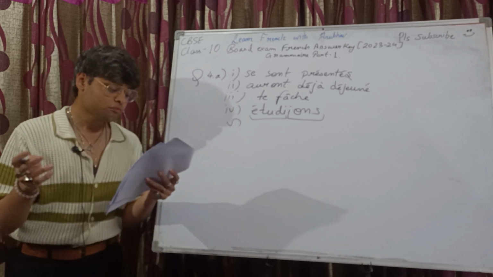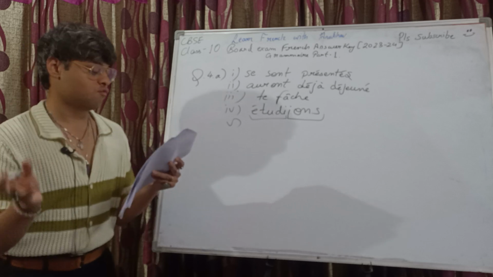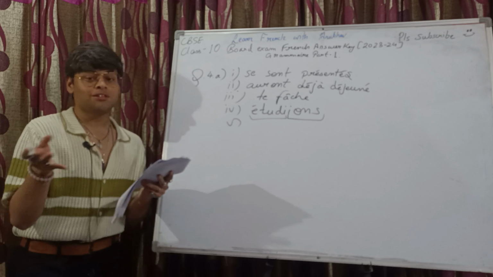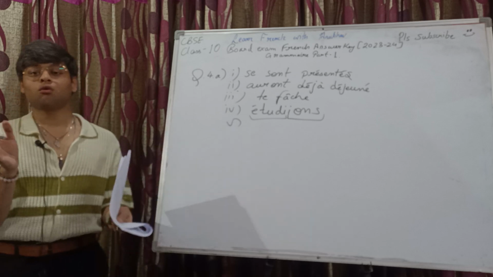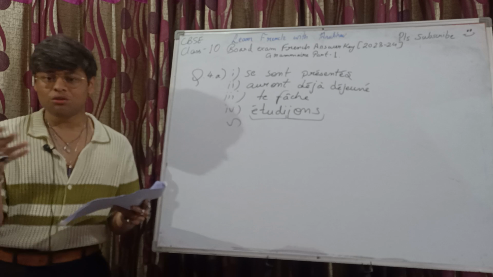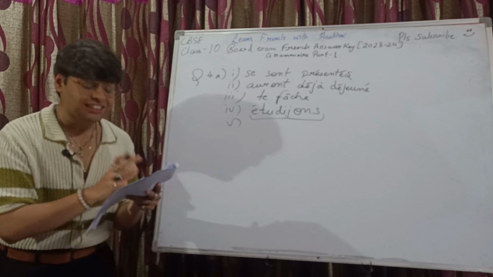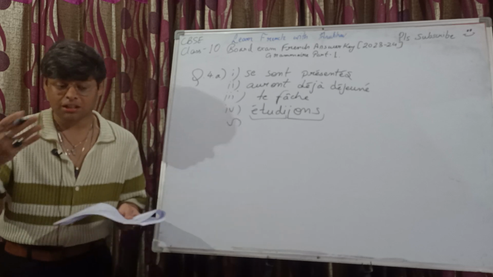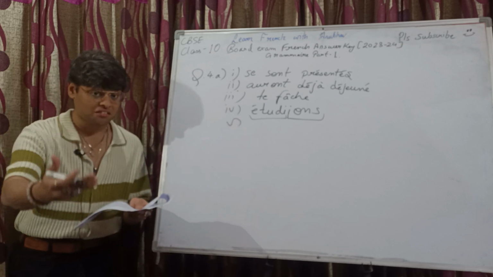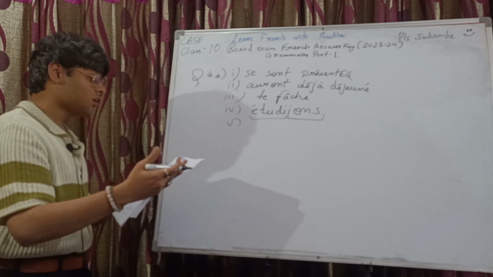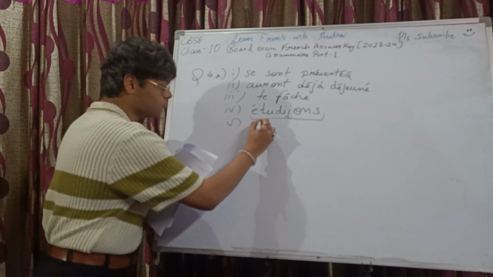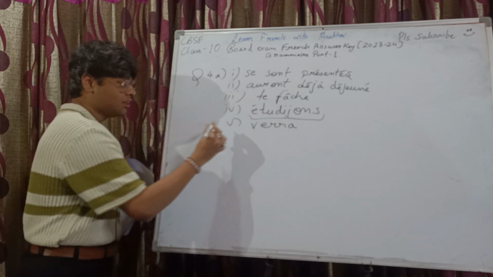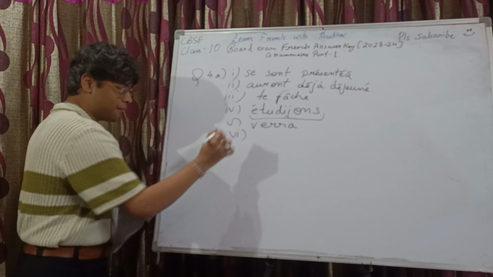Fifth, dans une semaine, en voir is the verb, of famous célèbre. Now, dans, if you see dans, you might wonder that, okay, we can go for futur proche. Certainly not, because futur proche is something that is about to happen. Here, it's within a week. And certainly within a week is not something that's going to happen. It will happen. It's much farther. Right? On verra. Voir is an irregular verb in futur simple. It has its own stem.